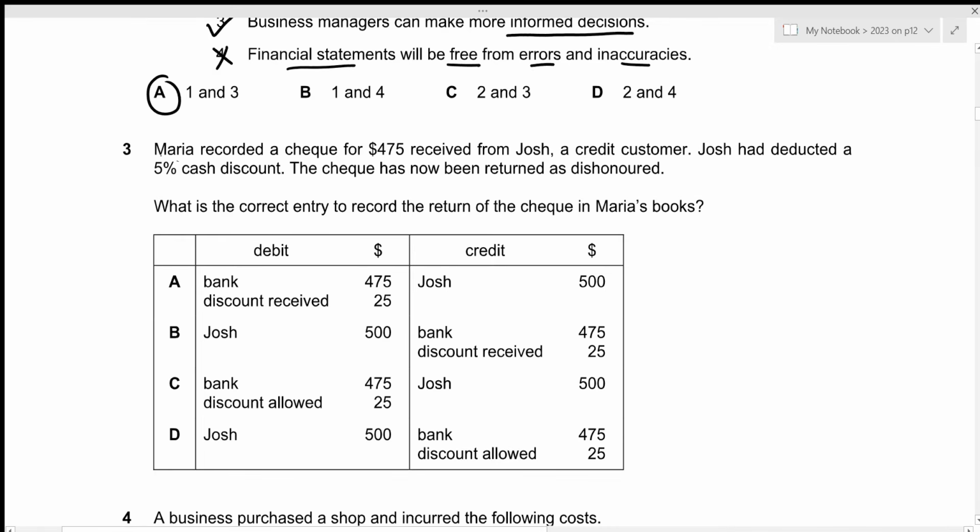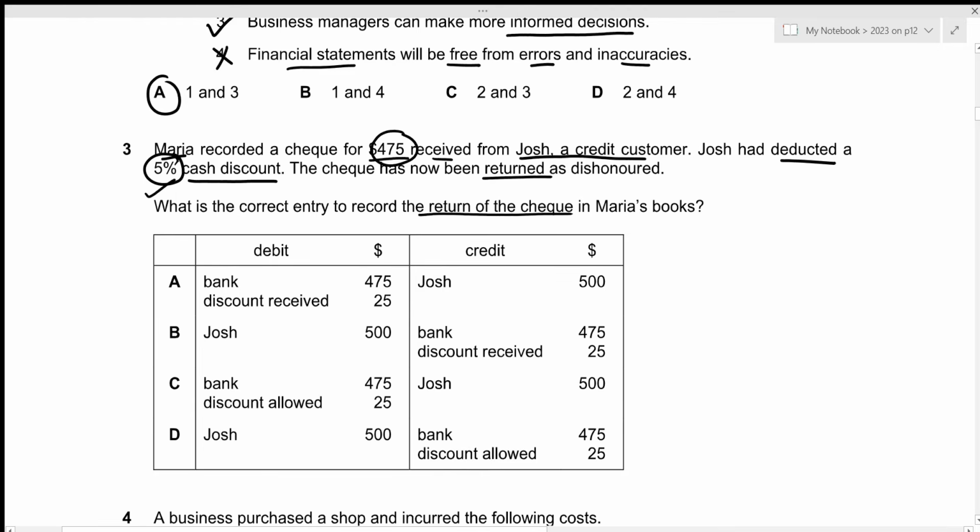For the third question, Maria recorded a check of 475 received from Josh, a credit customer. Josh had deducted a 5% cash discount. So we're talking about cash discount in this case, which will be recorded in our books of accounts. The check has now been returned as dishonored. What is the correct entry to record the return of the check in Maria's books? Okay. So there was a 5% cash discount, and this is the amount after applying the 5% discount.